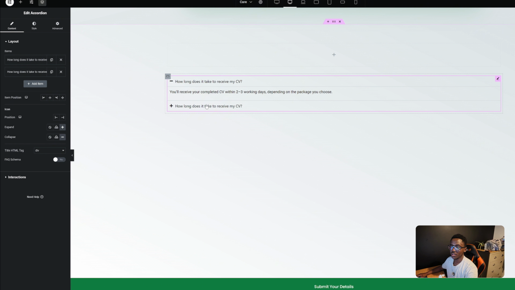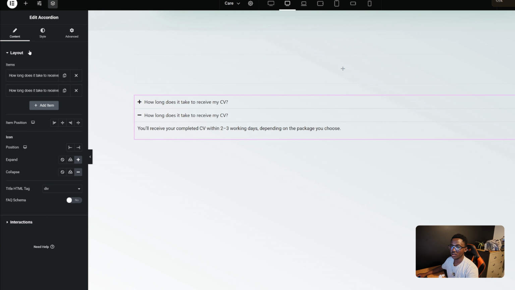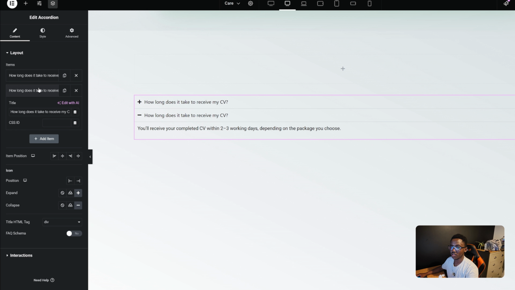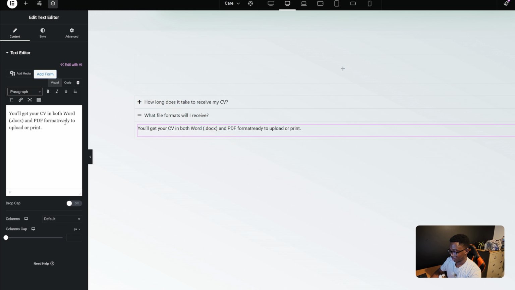The only thing it takes for me to edit the information here is just clicking and editing the title. The next title is: what file formats will I receive? Then I come here, paste it, and take another piece of information which I want to put in the container inside. Then I come and replace, then I make a comma, etc.